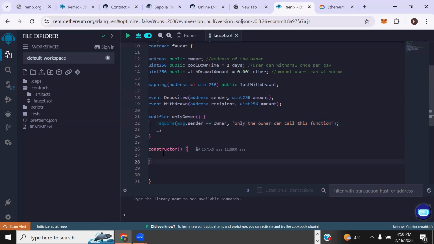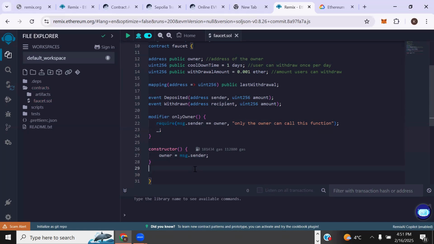So how do we do this? We declare initial parameters in the constructor. So what we're going to do is say owner, which is this public variable I've declared here, is equal to message.sender.